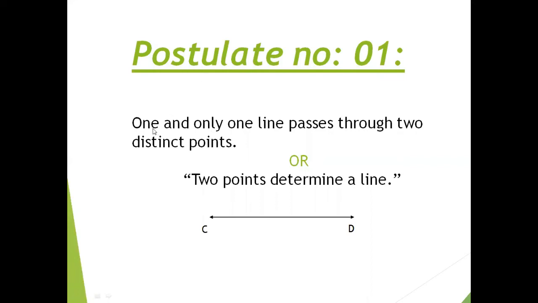So postulate number 1: one and only one line passes through two distinct points, or 2 points determine a line. Simply, if you have drawn 2 points on your page like C and D, and you connect both of them, you will find only one way, connecting C to D straight away. It means 2 points determine a single line.